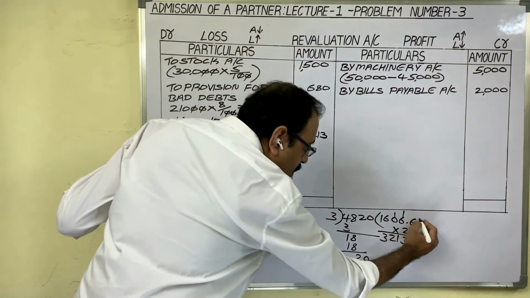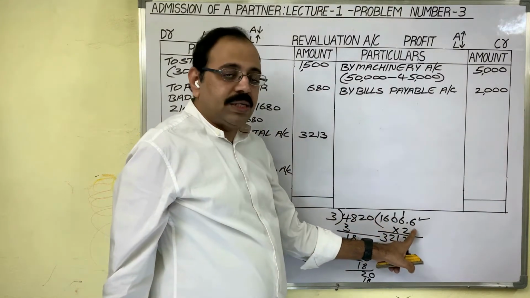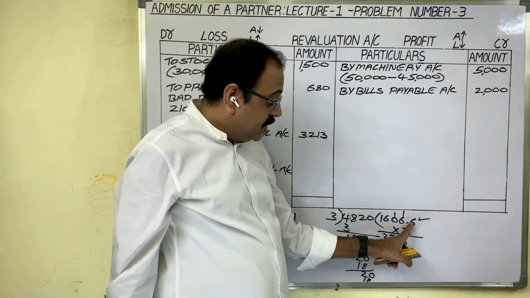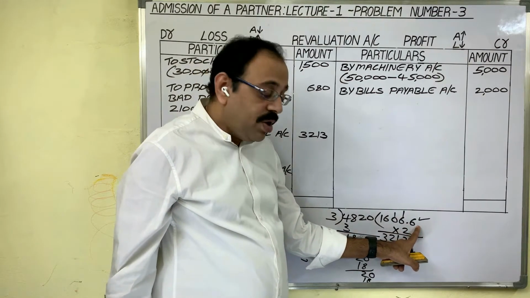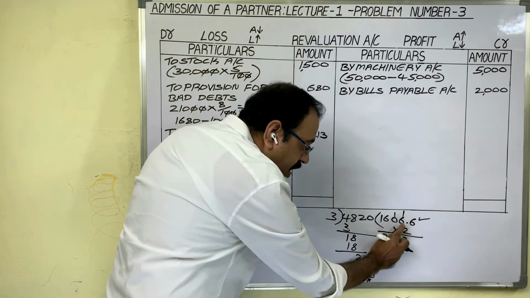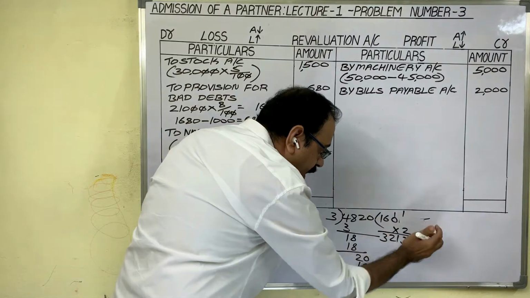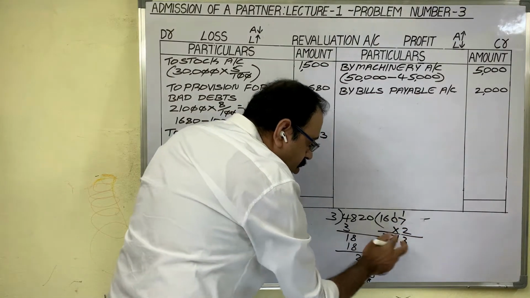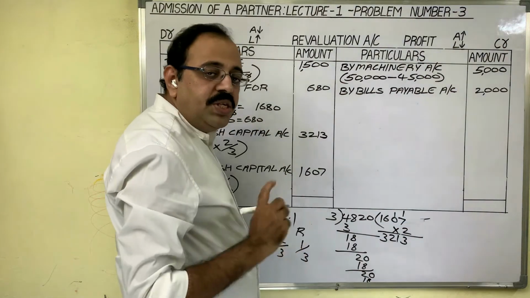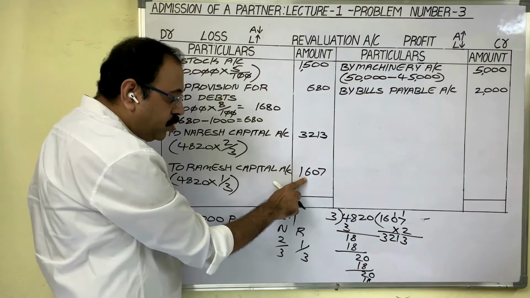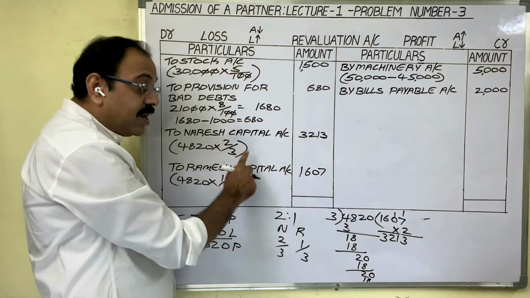So we have the answer here, 1,606.6. After the point, the digit is more than 5. So how to take the round-up value? We can add one number here. So instead of 6, you have to take 7. So 1,607. Cross check: if you add these two numbers, again this number should come. Then only your calculation is correct.